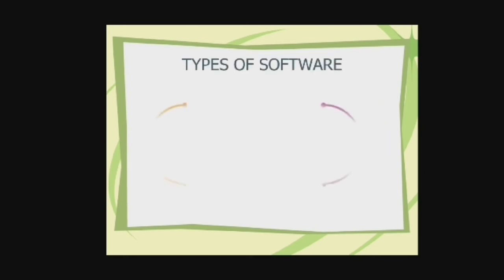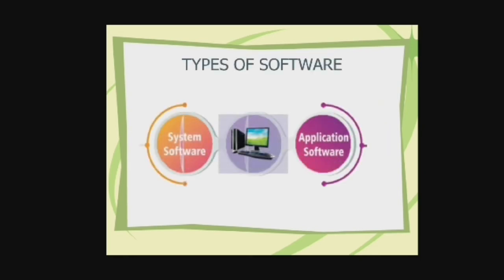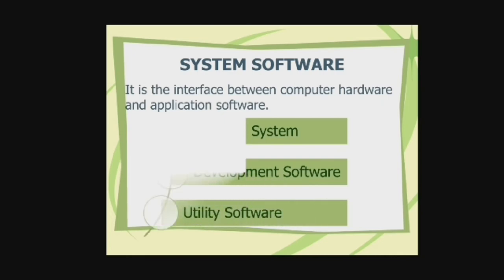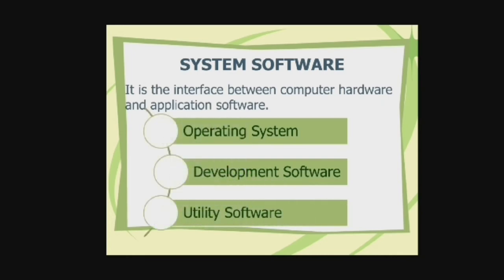Now, let's see more about softwares. The types of softwares. Exactly, the softwares are divided into two categories: system software and application software. Now, let's have a look more about them. First is system software. It is an interface between a computer hardware and an application software.